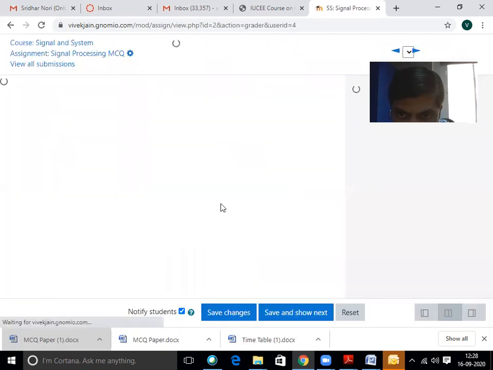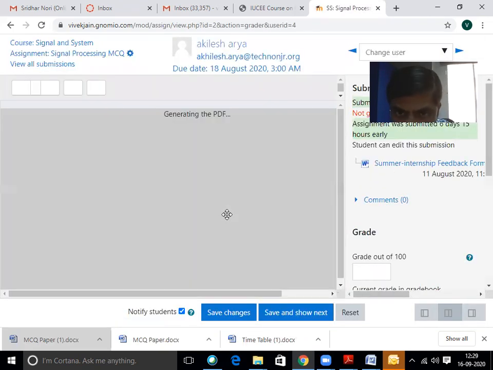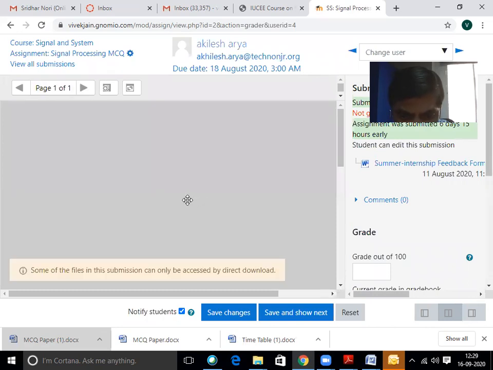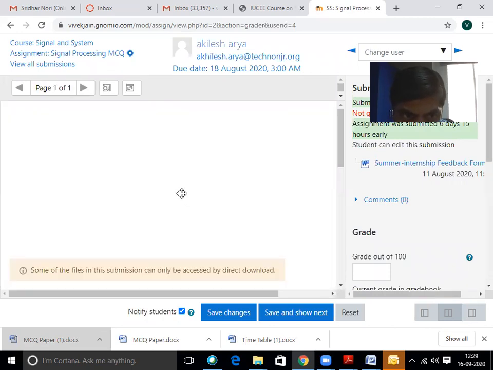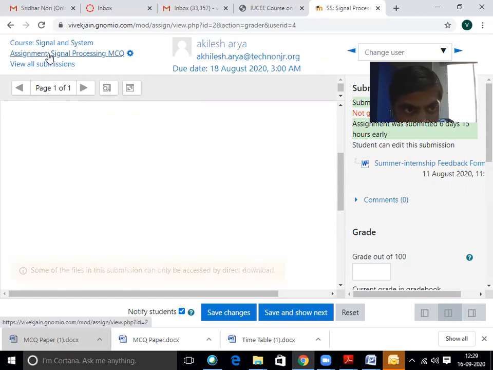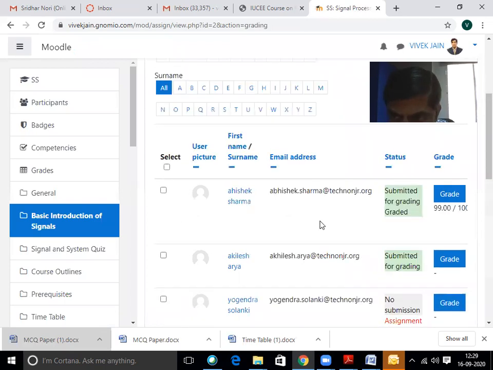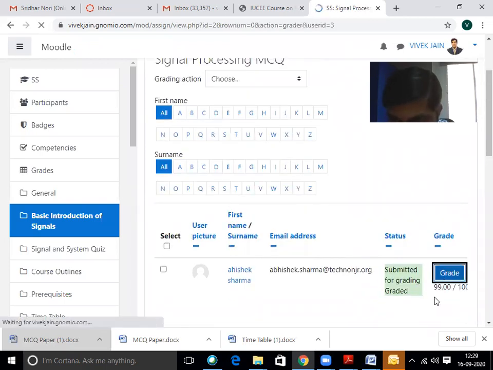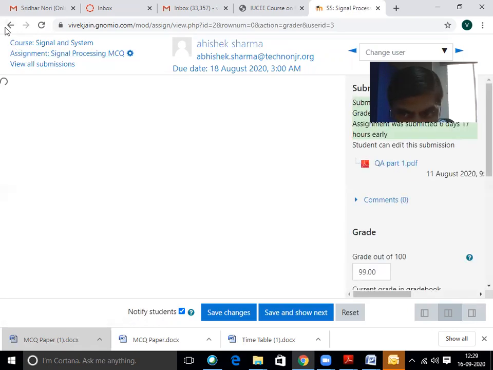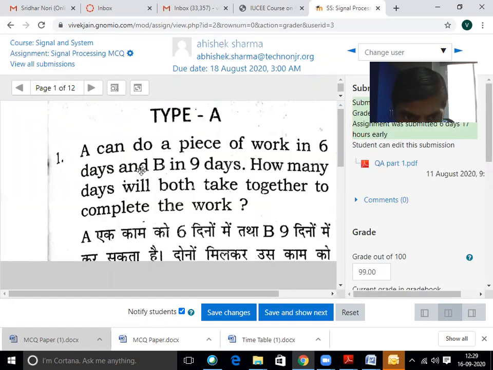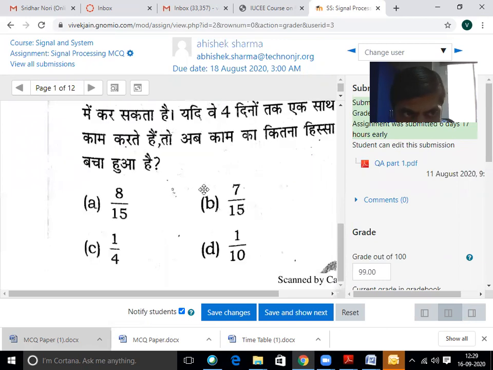Grade information is provided here. That is the complete grading information. It is now open. We also check the submissions and their grades. Their submitted assignment sheets are here. There are 12 pages of submissions.